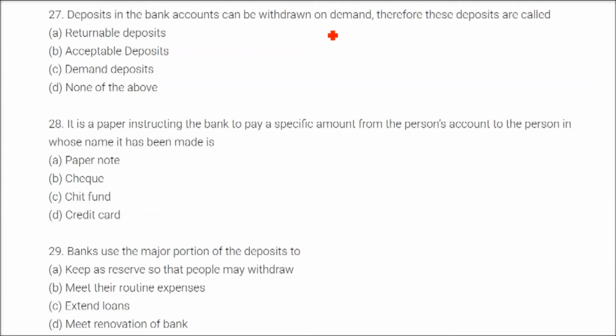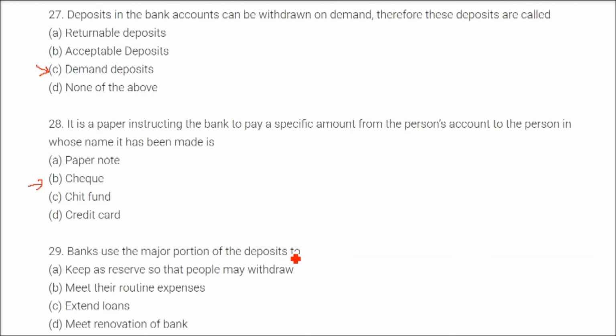Deposits in the bank account can be withdrawn on demand. Therefore, these deposits are called demand deposits. It is a paper instructing the bank to pay a specific amount from the person's account to the person in whose name it has been made, and this is called a check.